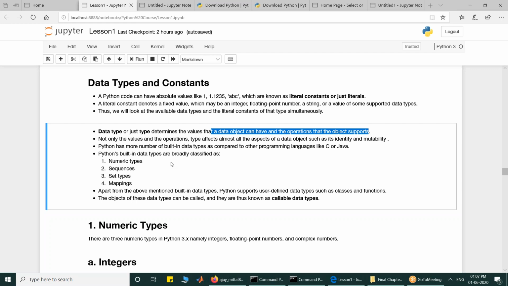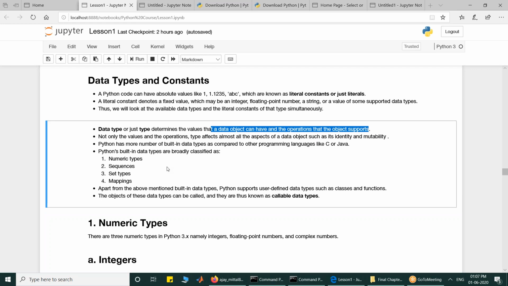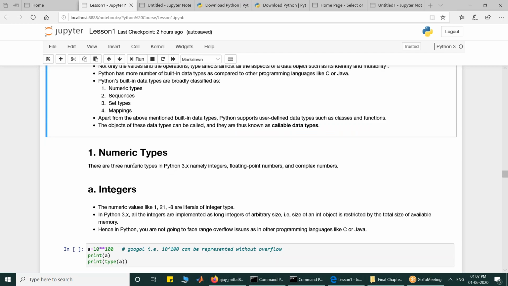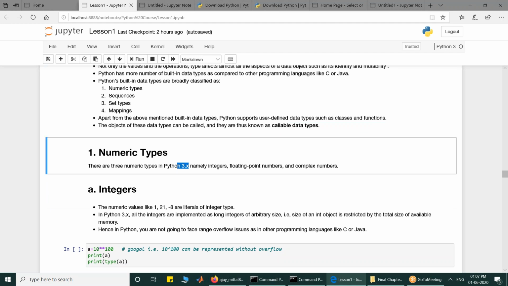So numeric types in Python 3.x, that means in Python 3, there are 3 numeric types available: integers, floating point numbers, and complex numbers. In Python 2, there were 4 numeric types: integers, long integers, floating point numbers, and complex numbers.